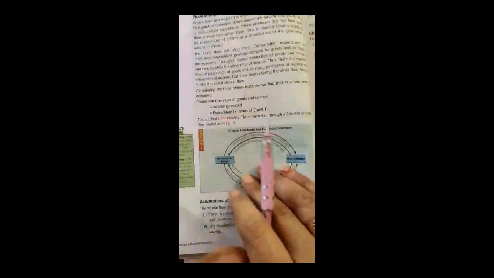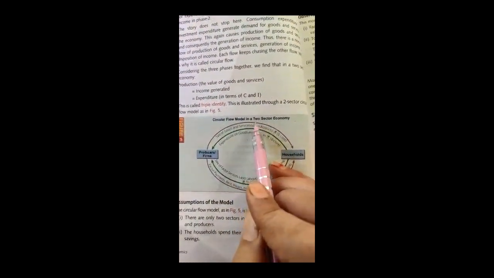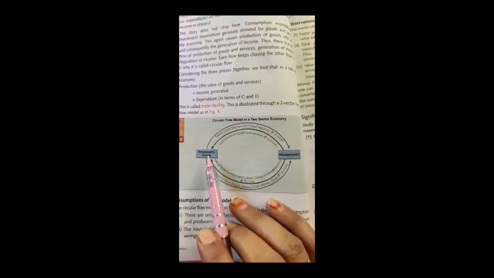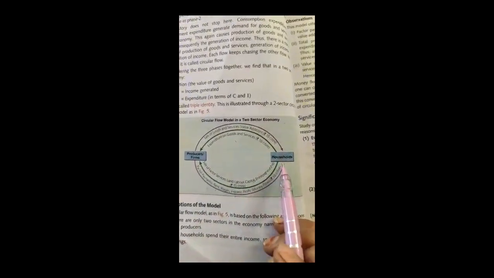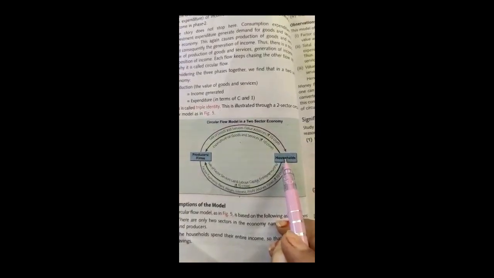Okay, this we can understand through the picture. Here there is a very important picture, the circular flow model in a two sector economy. Children, you should understand, as I told you, there are only two sectors, the producer sector and the household sector. As we know, the household is treated as the owner of all factors of production.